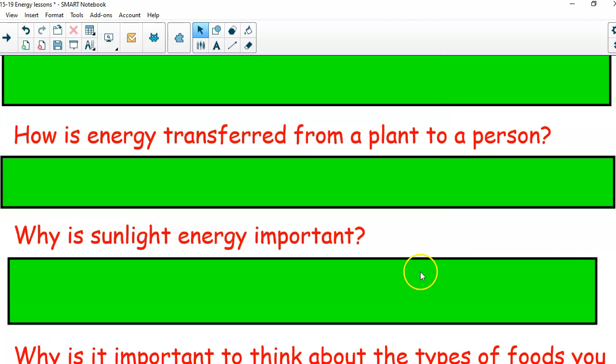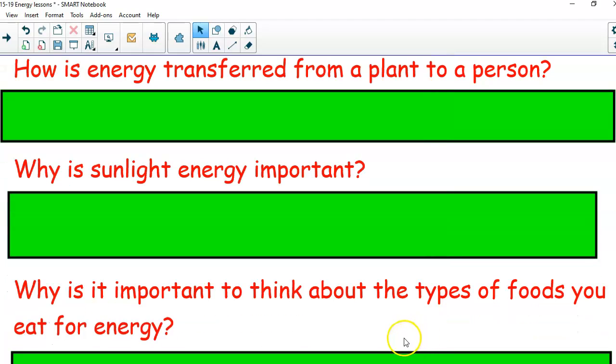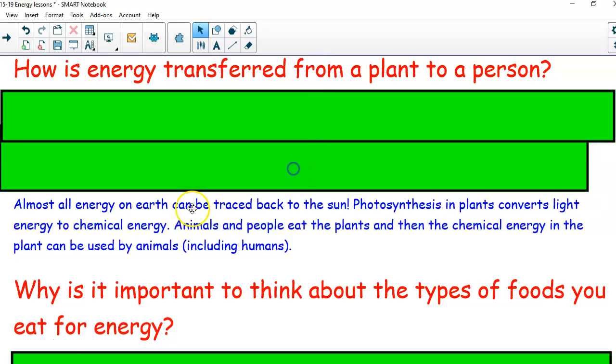And why is sunlight energy important? Well, for one, we couldn't survive without the sun. Almost all energy on Earth can be traced back to the sun. Photosynthesis in plants converts light energy to chemical energy. Animals and people eat the plants, and then the chemical energy in the plant can be used by animals, including humans, because technically we're animals, we're mammals.